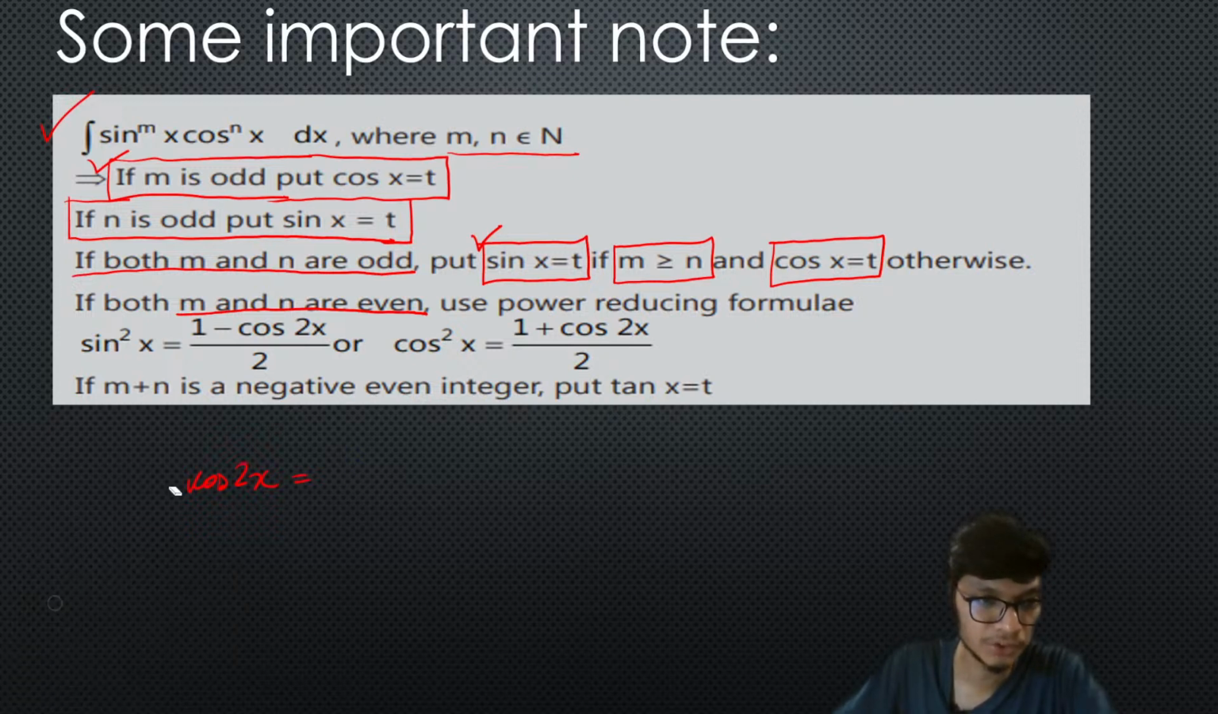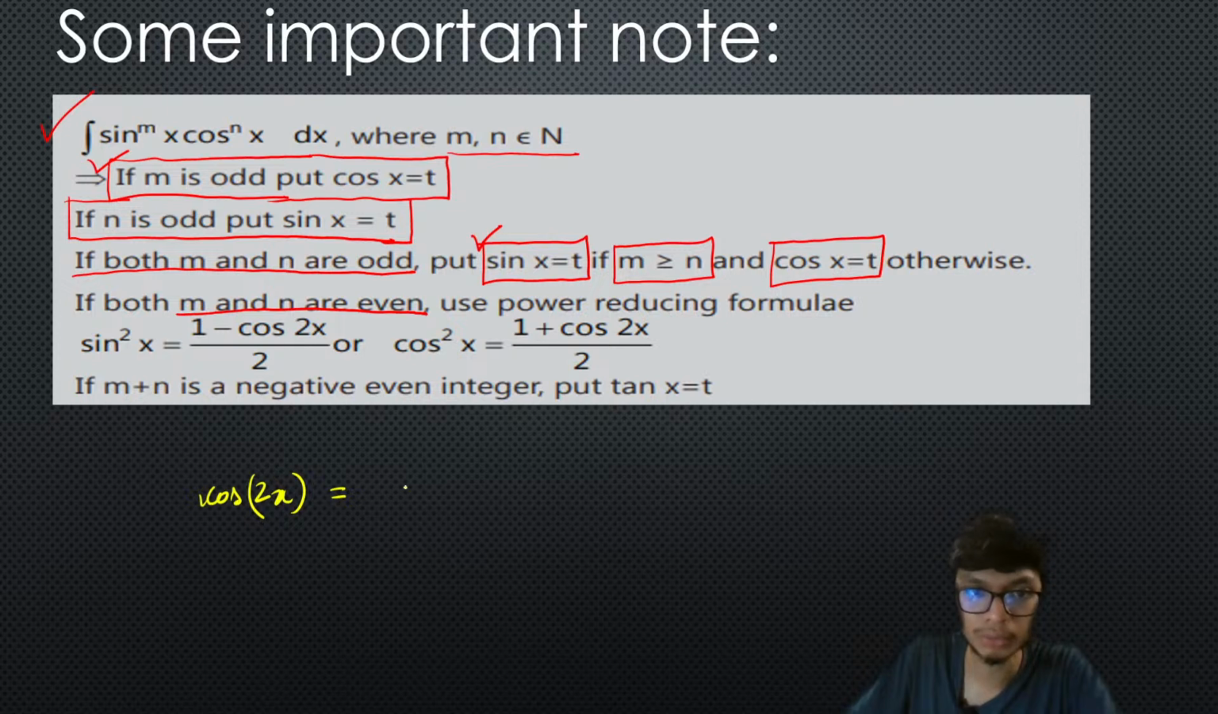I guess this color is visible, right? Otherwise I'll take a yellow color. Okay, so by the multiple angle formula, cos of 2x is basically equal to cos square x minus sine square x, right? If you know this particular formula from your trigonometry, you are basically very good to proceed with the questions.